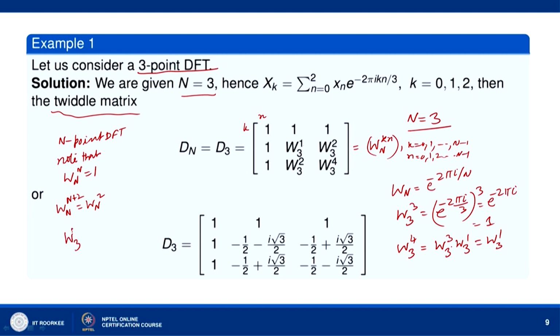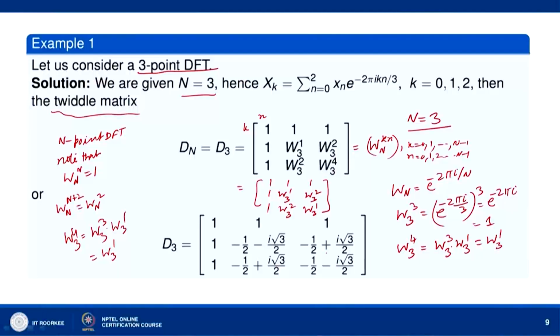W34 will be equal to W33 into W31, and W33 is 1, so we get W31. So, this matrix will be 1 1 1, 1 W31 W32, 1 W32 W31. If we have an n-point DFT, when the power of Wn is n, it will be 1. If it is more than n, it can be reduced to a power less than n.